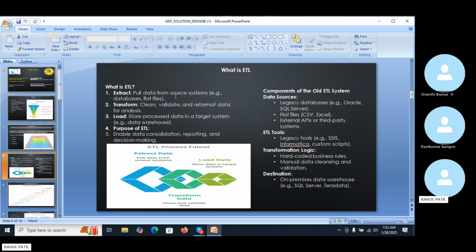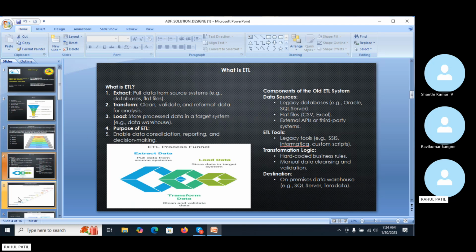What is the purpose of ETL? The ETL purpose is to enable data consolidation, reporting, and decision making. Now we have to discuss the components of the old ETL system. There are the data sources, ETL tools, some transformation logic, and a destination where we want to store the transformed data. In the old ETL system, the data sources are like Oracle database, and the ETL tools are legacy tools like SSIS, Informatica, and custom scripts, plus transformation logic and a destination. All of these are present in the old ETL system.